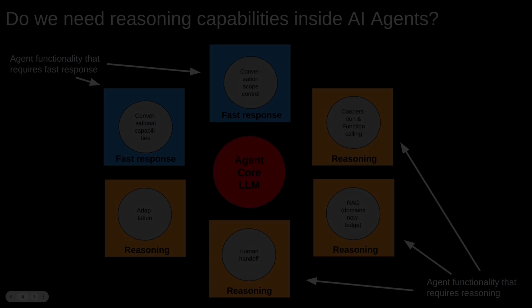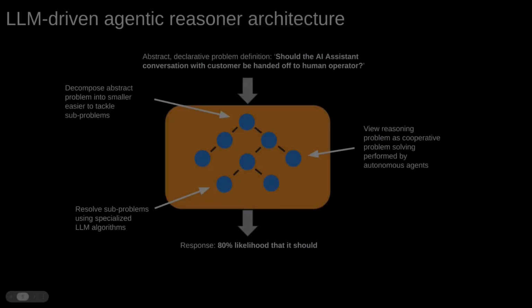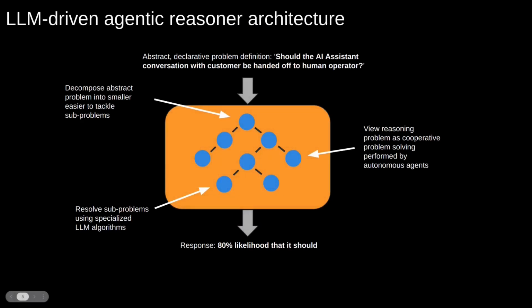How to approach this? The idea is very simple. If a single LLM is insufficient, we can follow a divide and conquer strategy and build a more advanced reasoner capable of breaking down a large reasoning problem into smaller sub-problems, which can then be distributed across multiple specialized agents and tackled independently. Basic prototype illustrating this concept is shown in the picture.